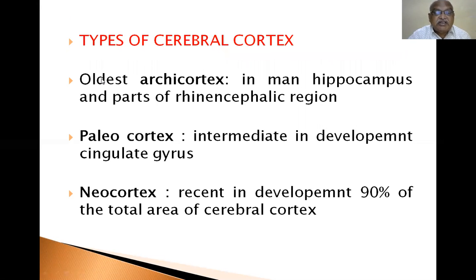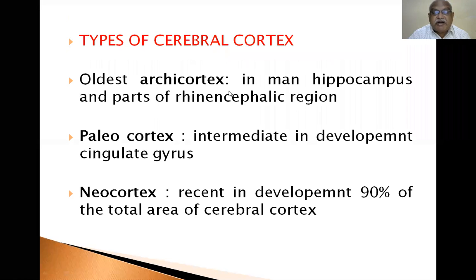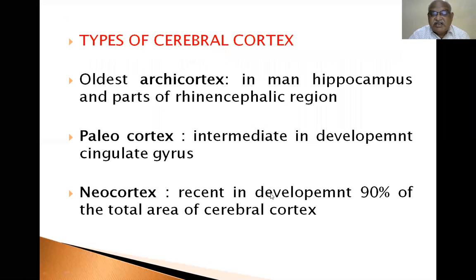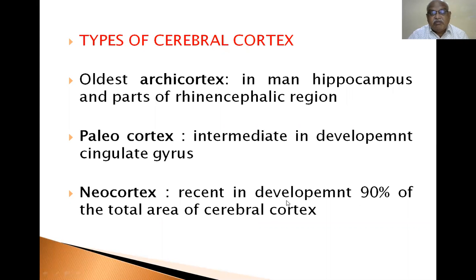Types of cerebral cortex. Oldest cortex, archicortex. In man, the hippocampus and parts of the rhinencephalic region are old cortex. Paleocortex, intermediate in development, cingulate gyrus. Neocortex, this is modern cortex, recent in development. 90% of the total area of the cerebral cortex is modern cortex. So, depending upon the embryological development, newly developed 90%, that is neocortex.